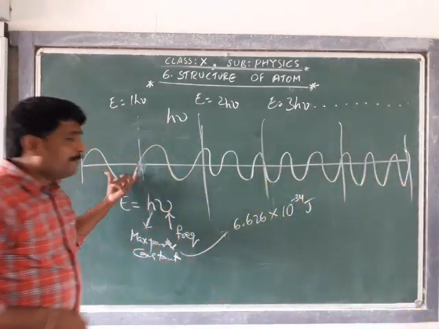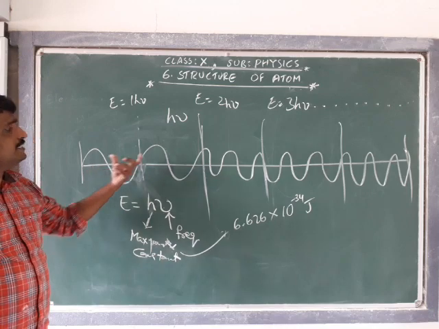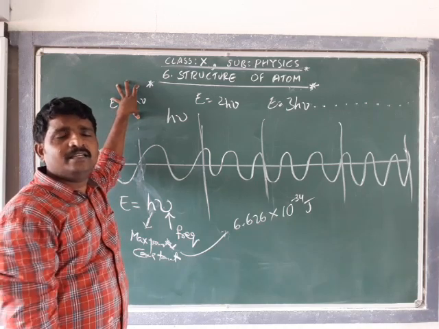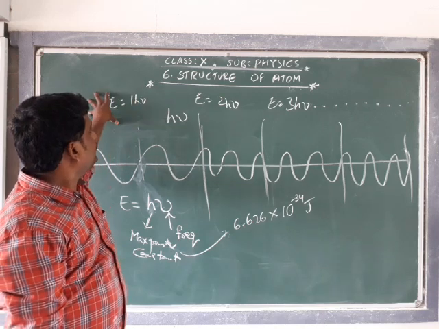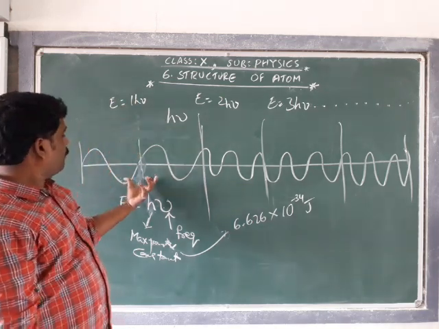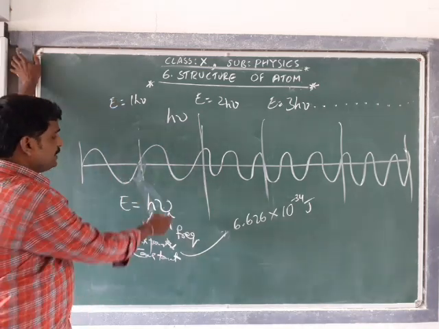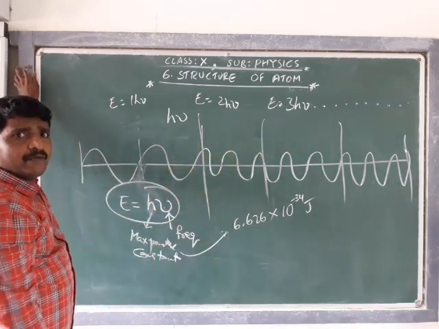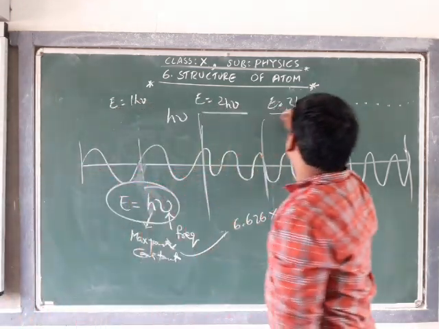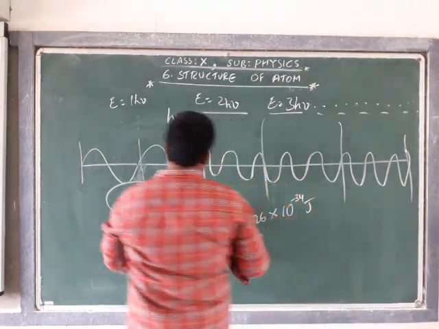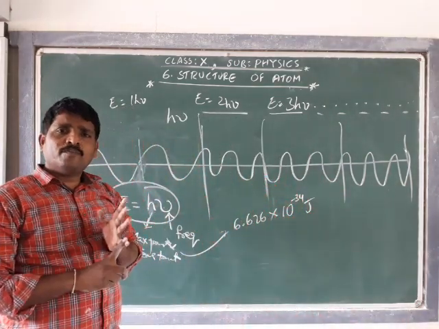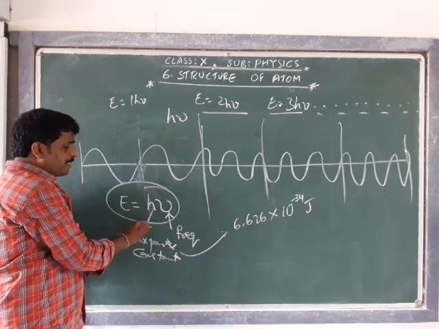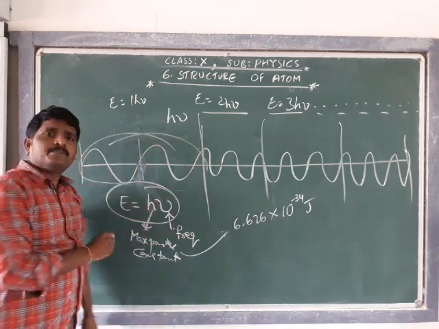In simple terms, Max Planck divided the continuous tradition of energy, and said that the energy of an electromagnetic wave is expressed in the form of h nu, where h is the Max Planck constant and nu is the frequency of the respective electromagnetic wave.